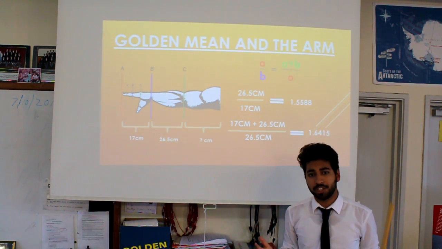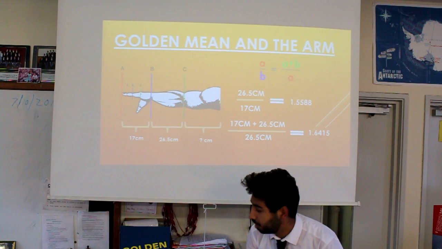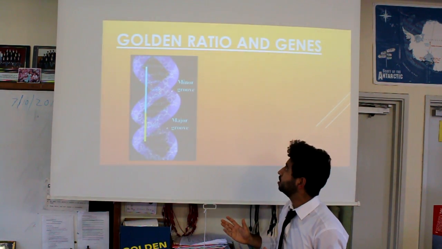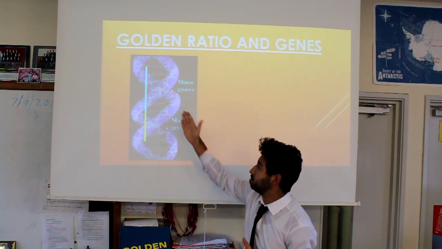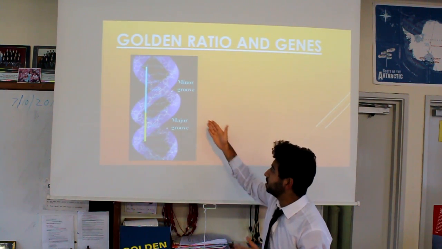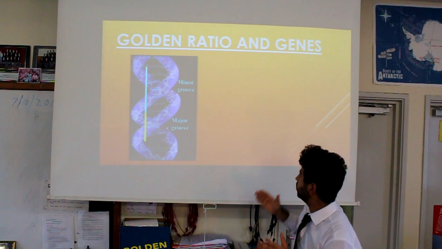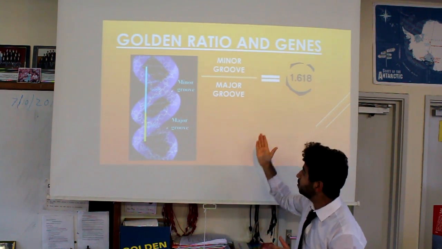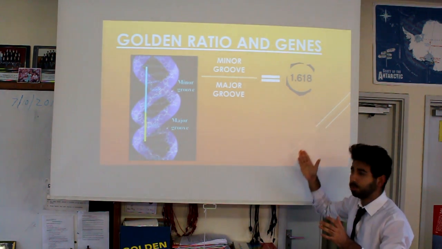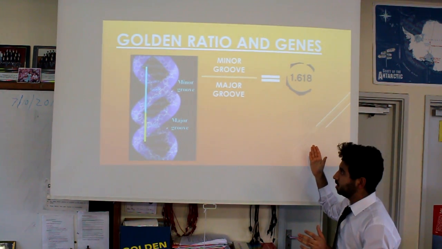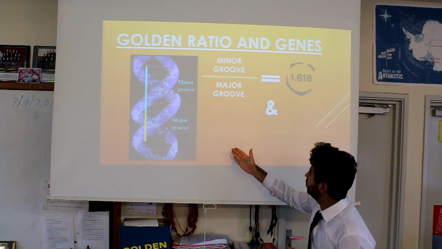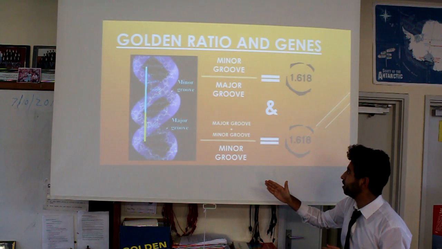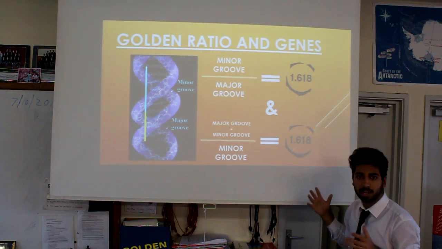So, sticking with biology, scientists have even gone as far as figuring out that our own genes follow the golden ratio. They've split it again into two parts, one bigger than the other, and they've called it the minor groove and the major groove. Now, if we take the equation again and plug in the minor groove and the major groove, we get this, that the minor groove over the major groove will again be roughly equal to 1.618. Now, if we use the other equation we also learned, which is (the major groove plus the minor groove) over the minor groove, it will give you 1.618.